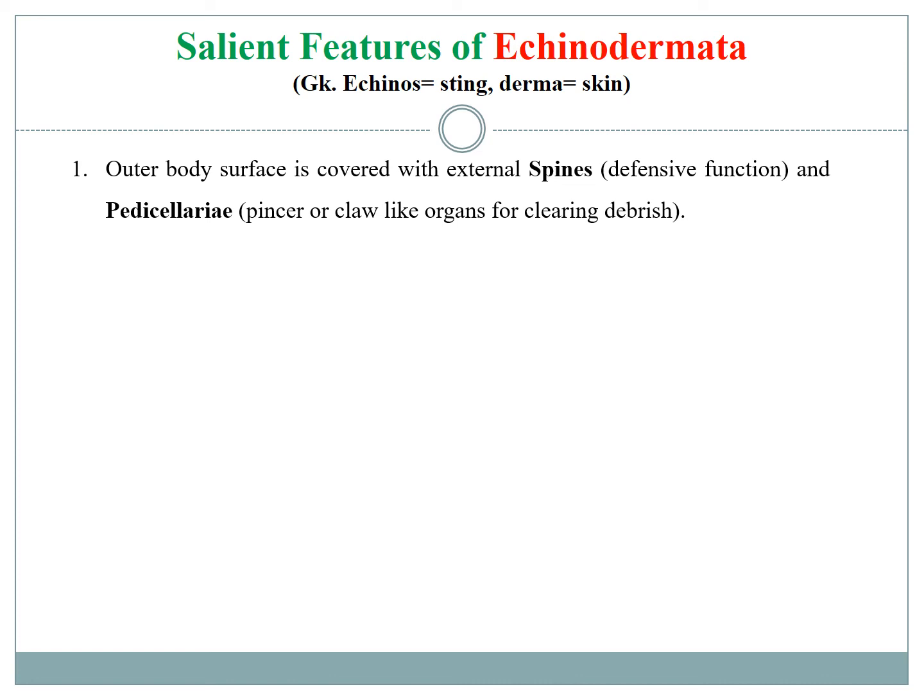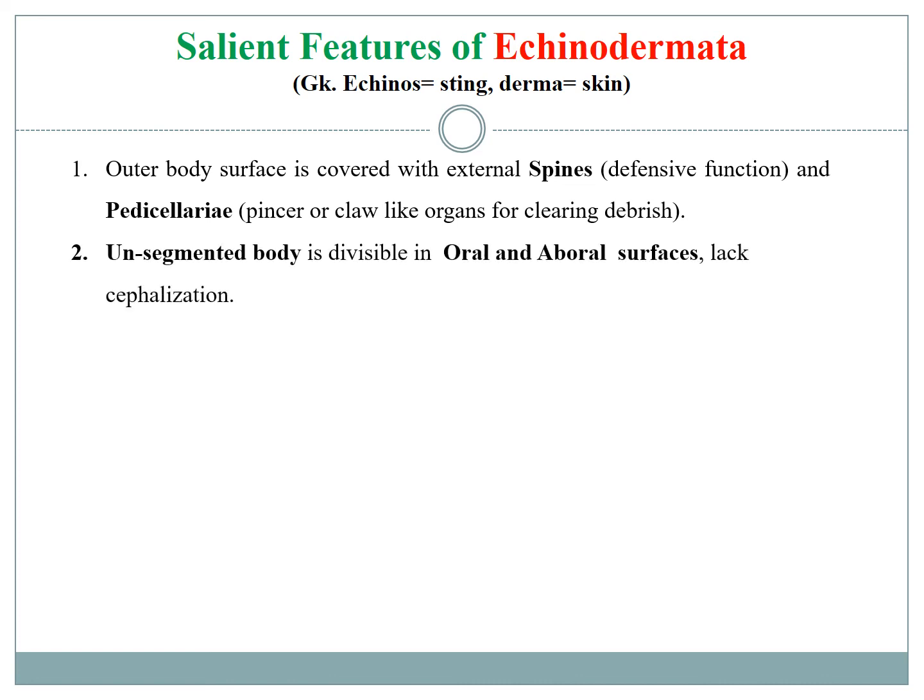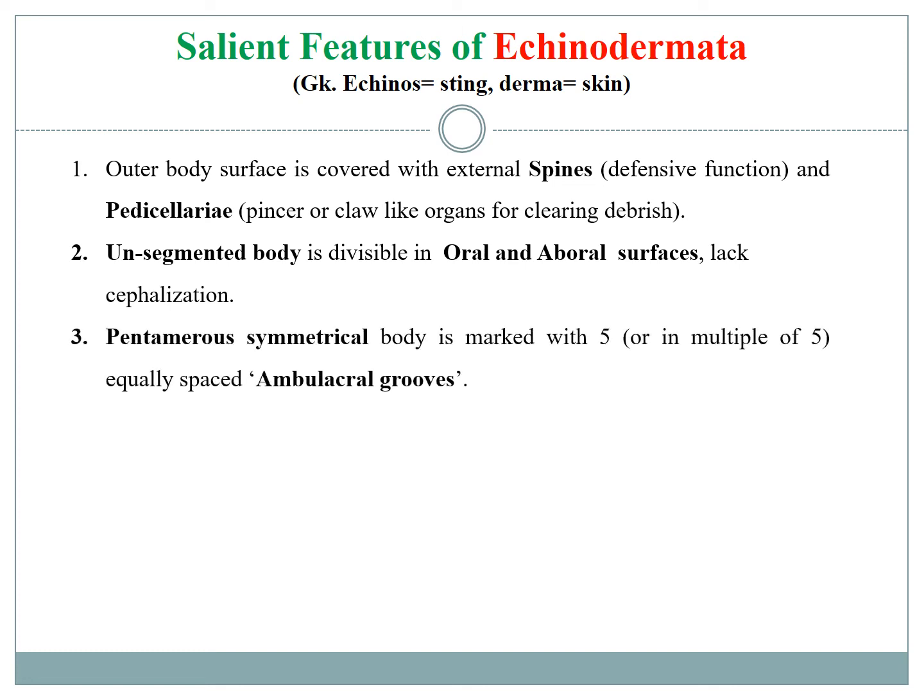Features of echinoderms. The echinoderm body remains covered with spines. These are defensive in function, and in addition to the spines, they also have some pedicellariae, which are responsible for the cleaning process. Their body is unsegmented and divisible into two surfaces, aboral and oral.